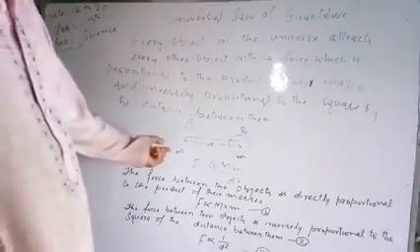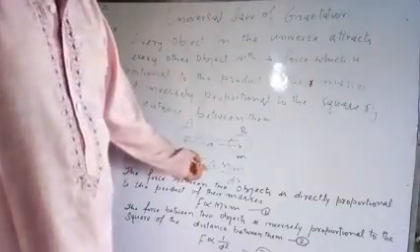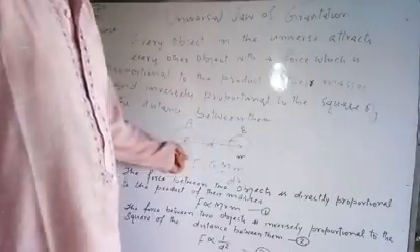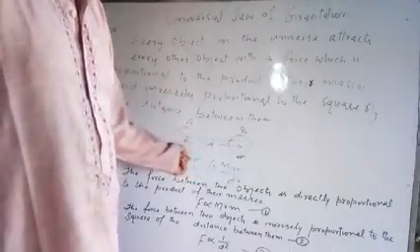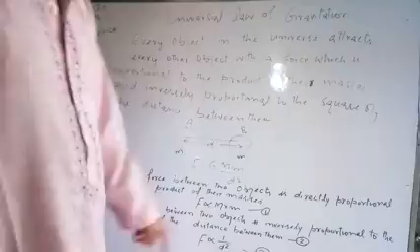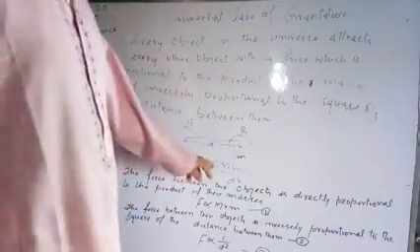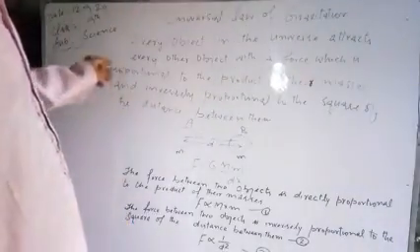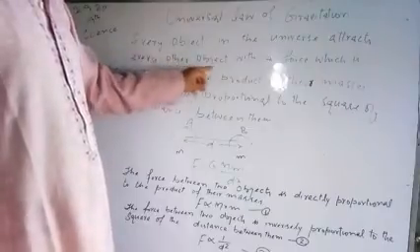So according to the law, F should be equal to G into M m, this is the mass of this object, this is the mass of this object, divided by D square. And G is the gravitational constant. And every object in the universe attracts every other object with a force.